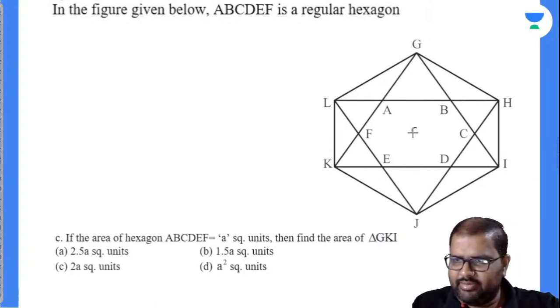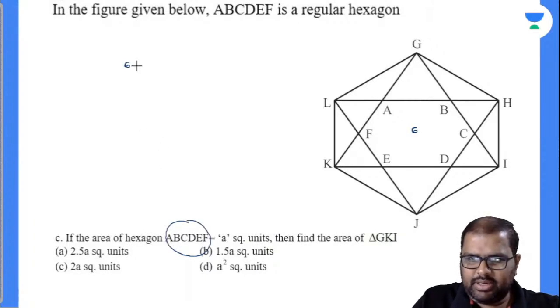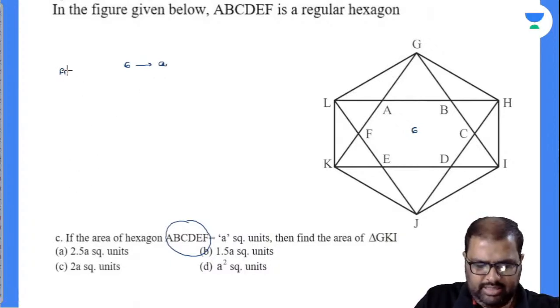There will be 6 equilateral triangles there. Area of hexagon ABCDEF is A square units. 6 parts is nothing but called A value. What is GKI? This is ABCDF. Yes. C is not ABCD.